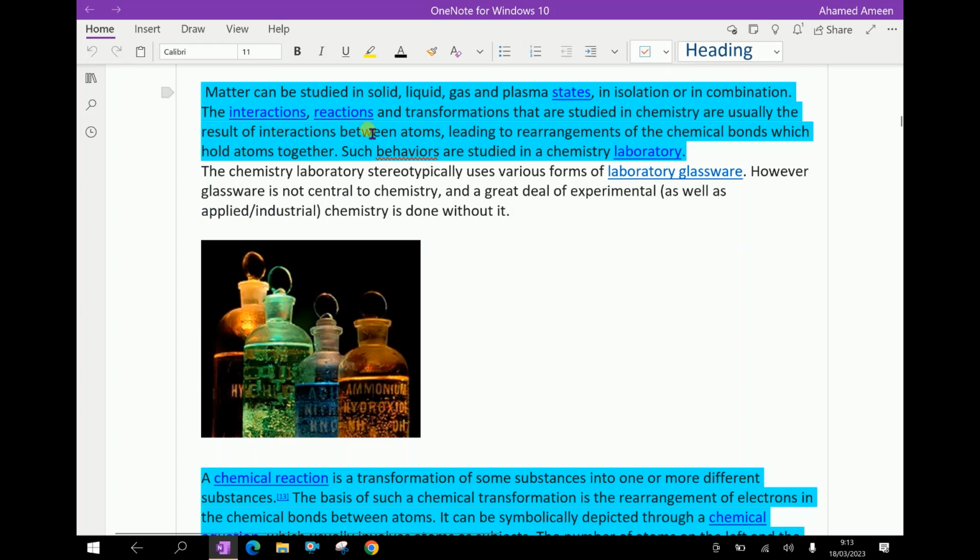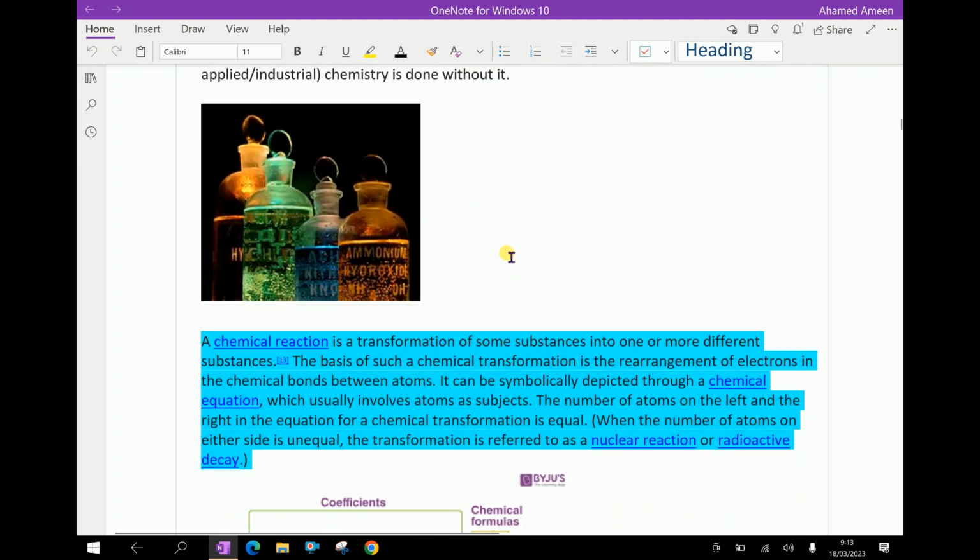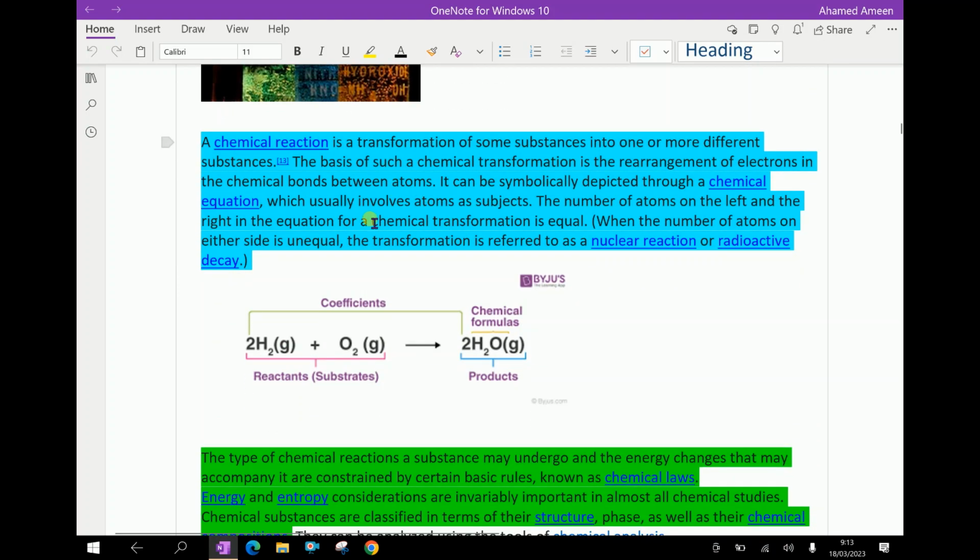The interactions, reactions, and transformations that are studied in chemistry are usually the result of interactions between atoms leading to rearrangements of the chemical bond, which holds atoms together. Such behaviors are studied in a chemistry laboratory. A chemical reaction is a transformation of some substances into one or more different substances. The basis of such a chemical transformation is the rearrangement of electrons in the chemical bond between atoms.